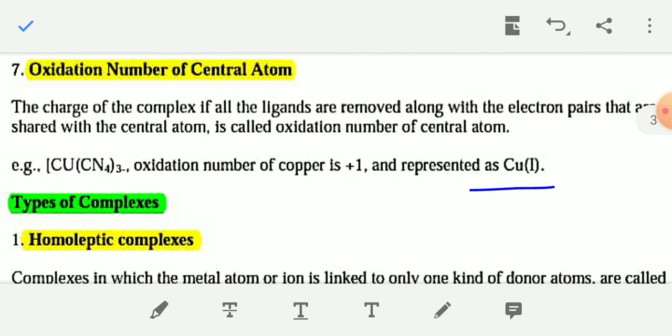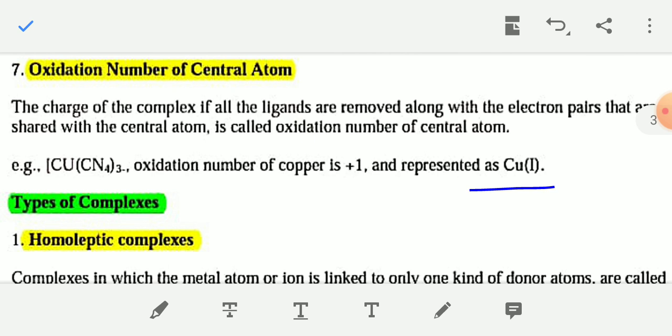You have to follow the process whatever you have learned in class 11 in the redox chapter. Suppose the oxidation number of Fe is X. You have to remember that the oxidation number of CN is minus 1.